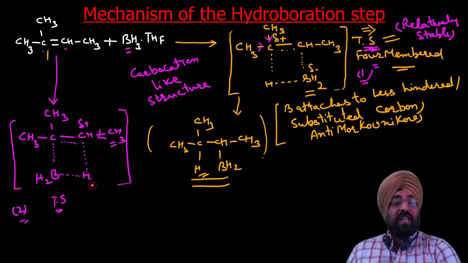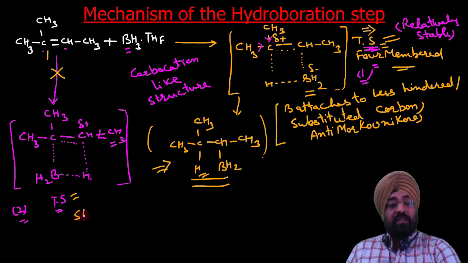Now this transition state is less stable than this transition state, so we will say this transition state will not be formed. We will get this transition state, and through it we will get this hydroboration product where boron has added to the less hindered carbon. So this addition is also sterically favored. The overall reason behind this anti-Markovnikov addition is both electronic as well as steric factors.